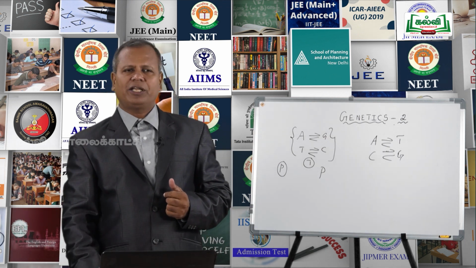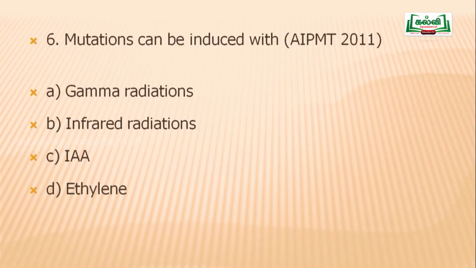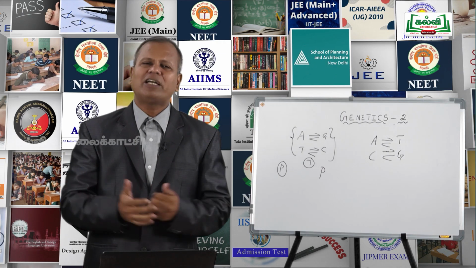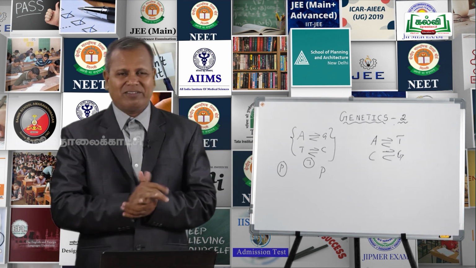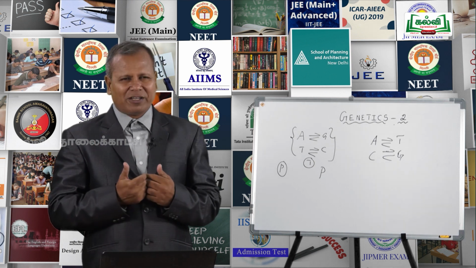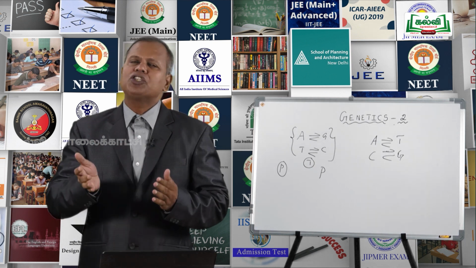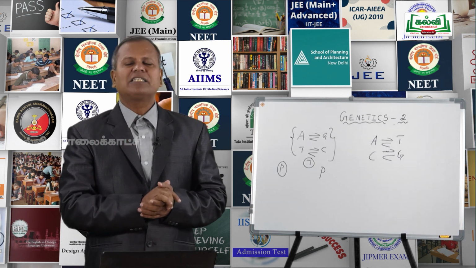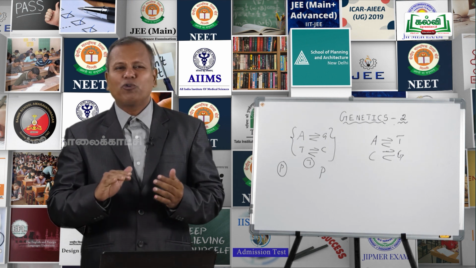Then the next question: mutation can be induced with. Mutation is a sudden change, and it is induced with the help of mutagens or mutagenic agents. The chemical substances, light or temperature used to induce or stimulate mutation are known as mutagenic agents or mutagens.